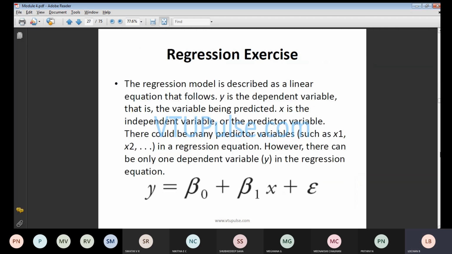So the next is regression. The regression model is described as a linear equation that follows. We will be checking whether y is the dependent variable or x is the dependent variable. If you see this equation, y is equal to beta naught plus beta 1 into x plus epsilon. Y will depend on the x value. X is the independent variable and y will be your dependent variable.